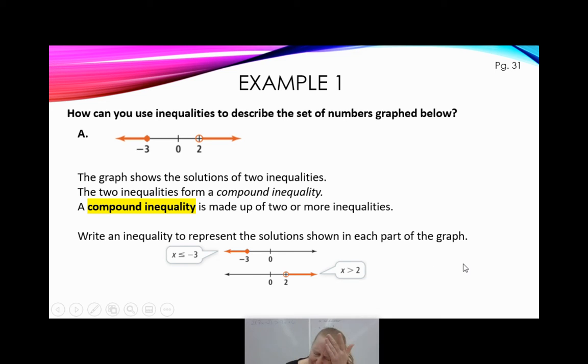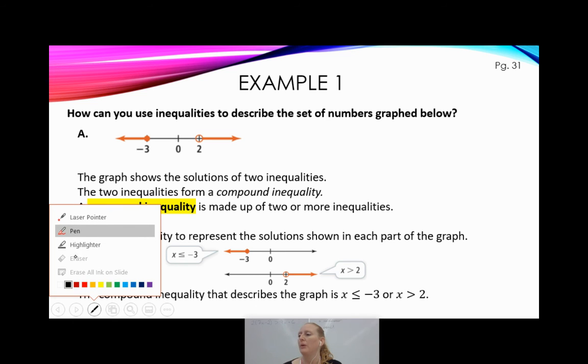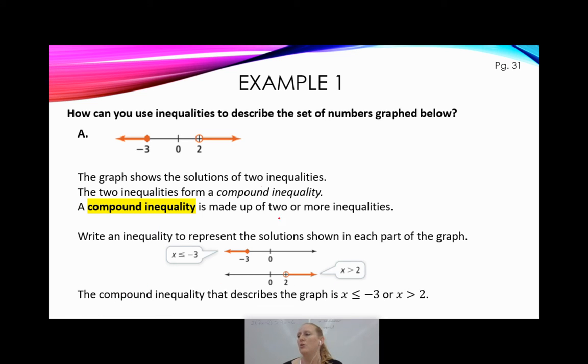Now again, I have two inequalities here, right? So this means my compound inequality is x is less than or equal to -3, or x is greater than 2. So this compound inequality that describes this graph, I'm going to pull out my red pen here. The compound inequality that describes this graph is x is less than or equal to -3 or x is greater than 2. Yep, there it is. So I literally just took the two inequalities and I put an "or" in the middle of it. So I just wrote an inequality for each one and then I put an "or" in there.